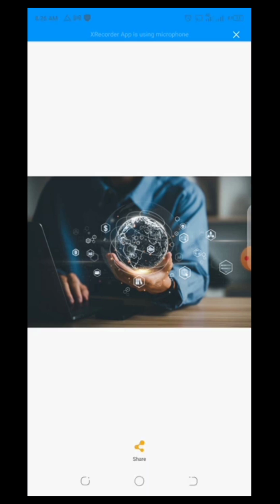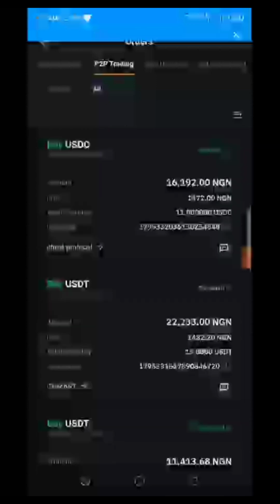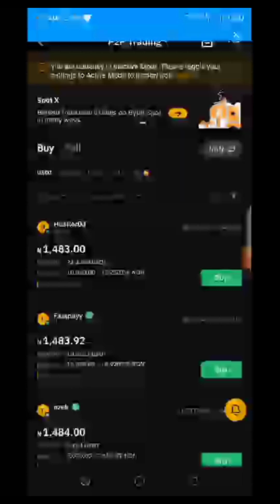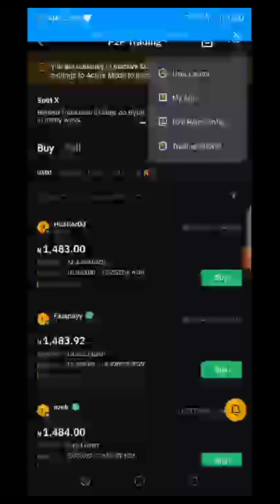Let's get to Bybit. I'll give some tips on how to avoid disputes and how to set requirements and restrictions that will prevent malicious traders. So this is my Bybit, and this is the P2P. In Bybit, you need to take your requirements very seriously, especially for your sell orders.